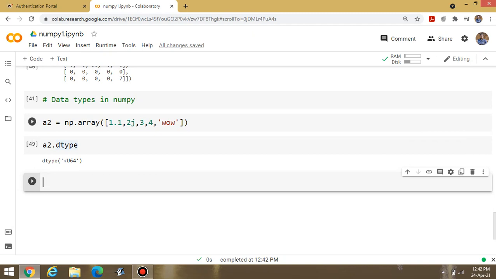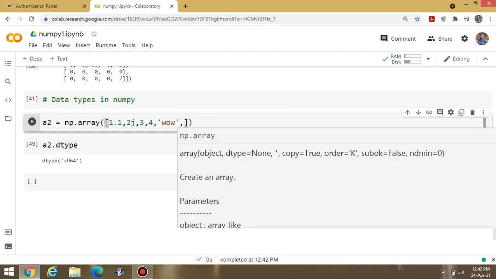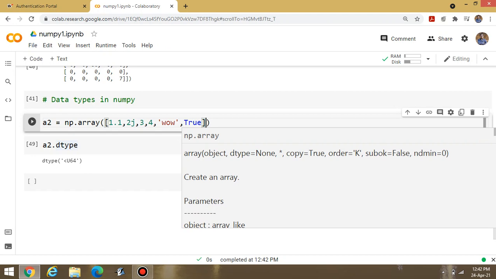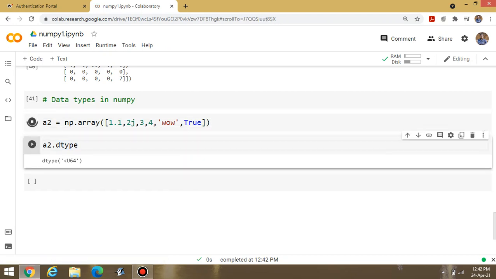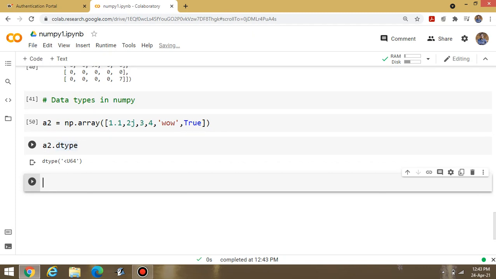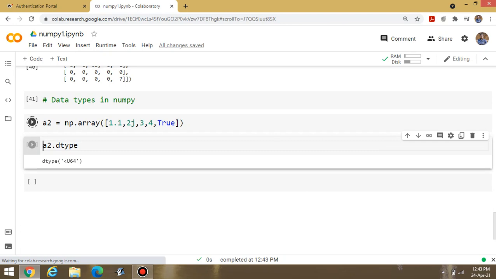If you are writing true or false, suppose I am writing true here, then again execute the program. After the execution, we will observe this content as a string. Suppose I am deleting the string, then again execute the program.